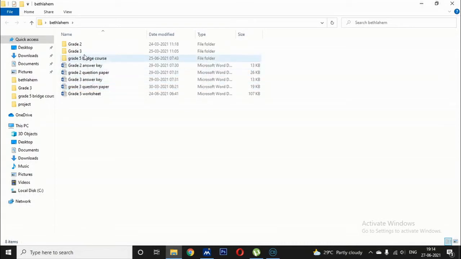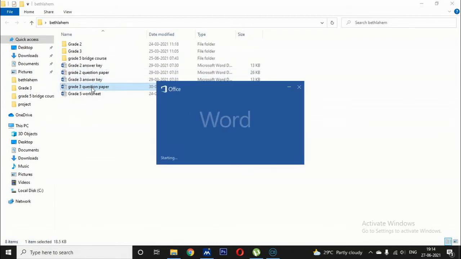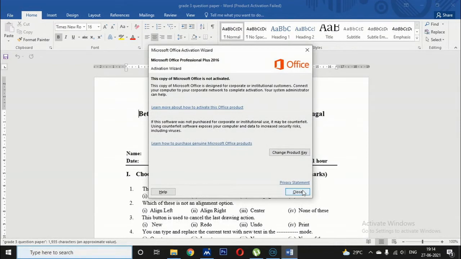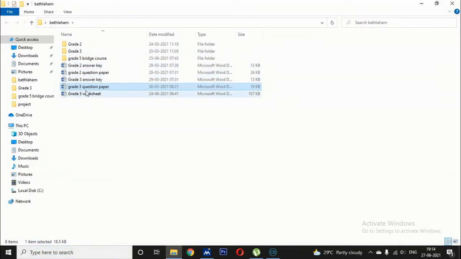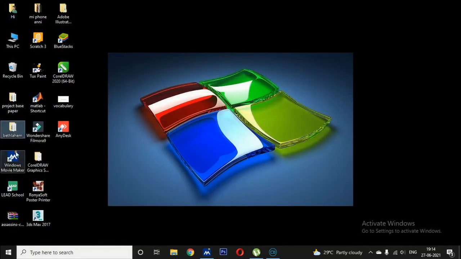These all are files. See here, these all are some information. So a file is a collection of information, and a folder is a collection of files.